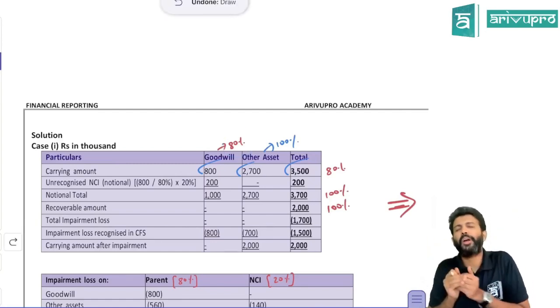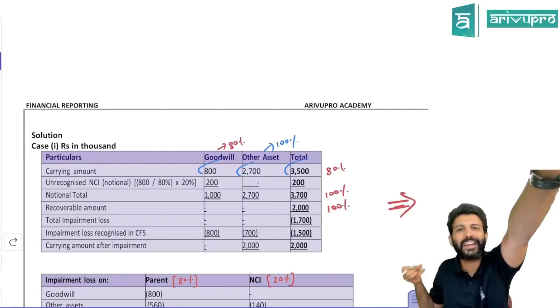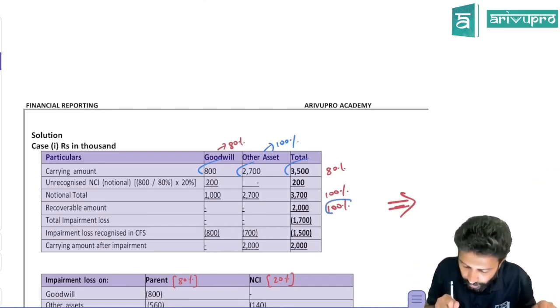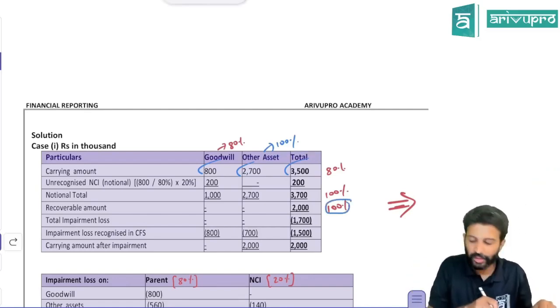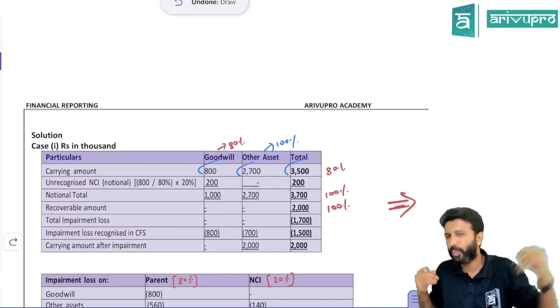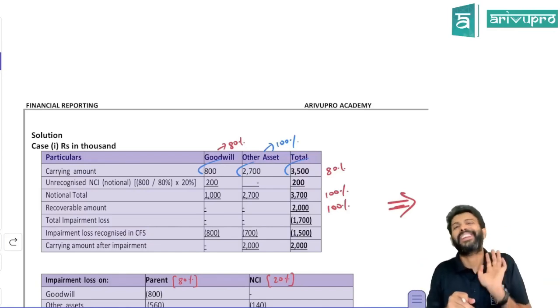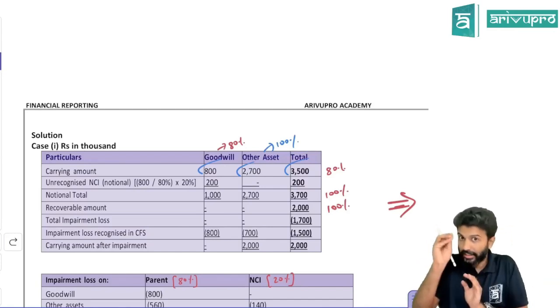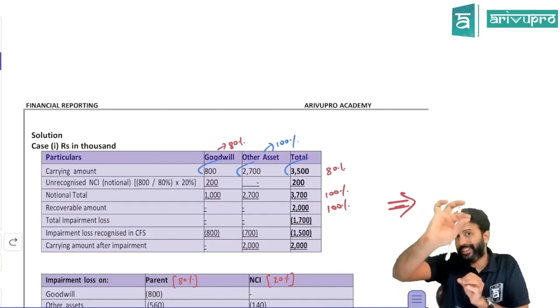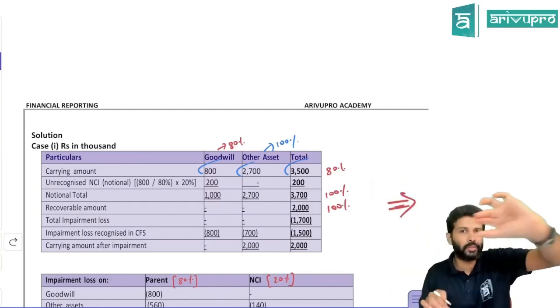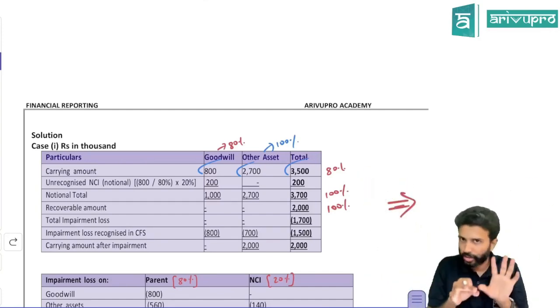So to do impairment loss, what do you do? You compare carrying amount with recoverable amount. Recoverable amount is on 100% platform. Carrying amount is only on 80% platform. So would comparing them straight away be right or incorrect? It will be incorrect. Hence in this case, always watch out: NCI valued under PSNA basis. Whenever they give you this problem, you have to do this particular step.